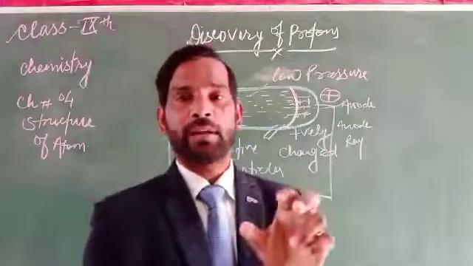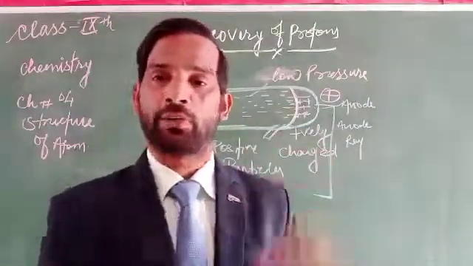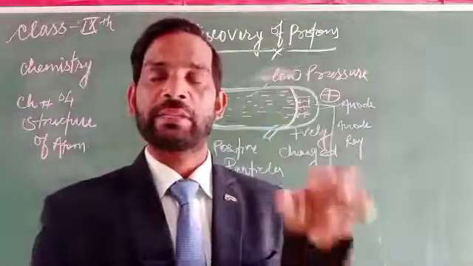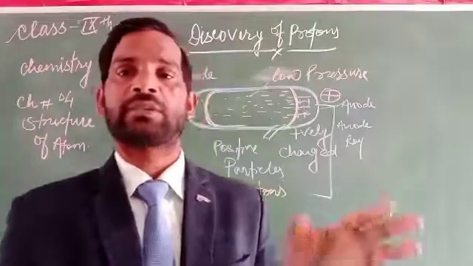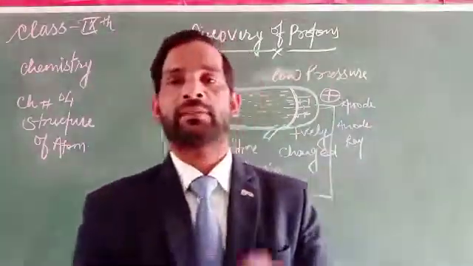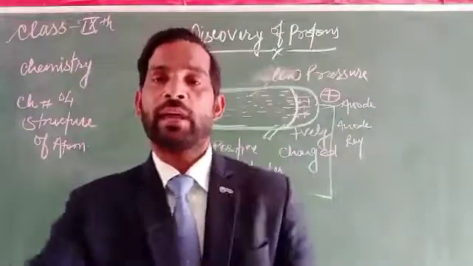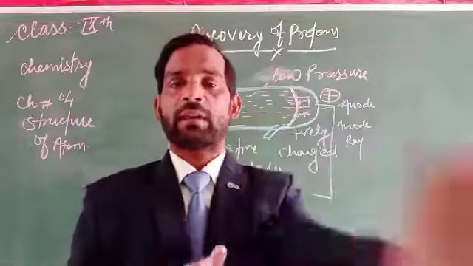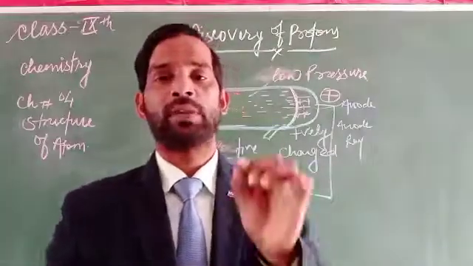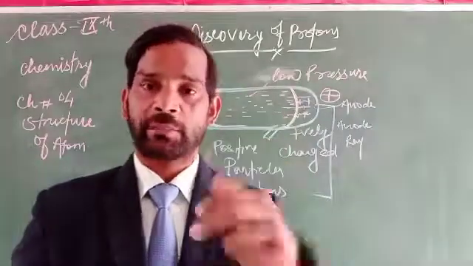Why? Because a proton is positively charged, and these are the particles of hydrogen gas. Hydrogen has an electron as a negative charge. When the electron is removed from the hydrogen atom, it behaves like a proton, a positive charge.